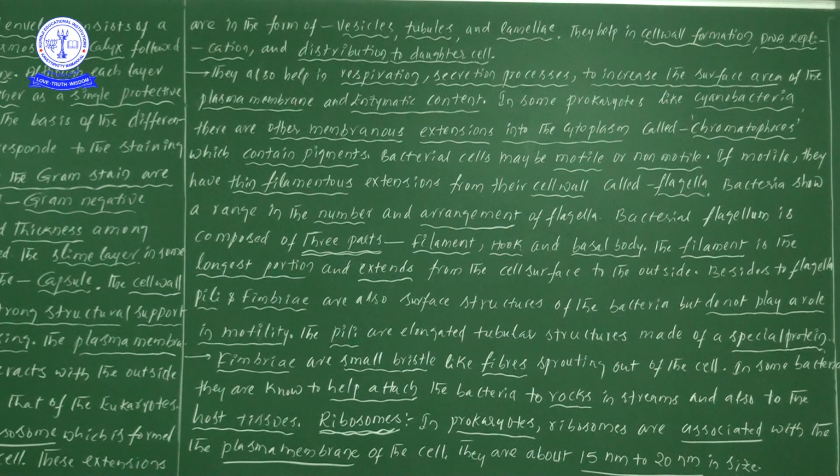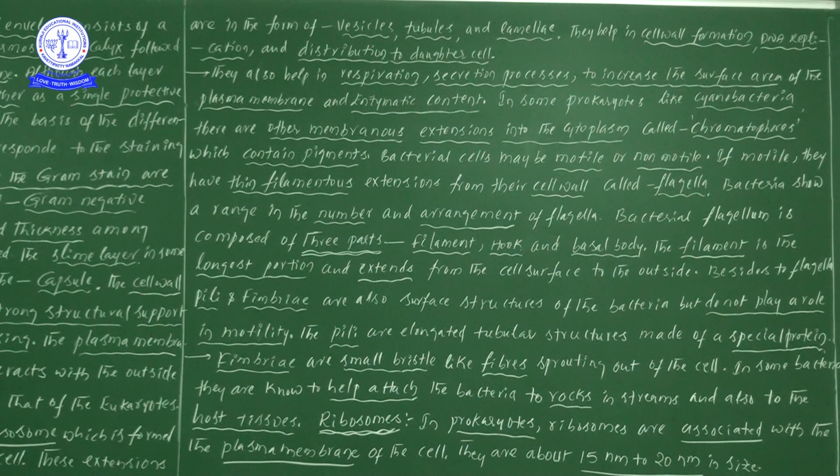Structures-wise there are different types: flagella, pili, fimbriae. But the organ which helps in locomotion, we can say very clearly, is the filament. Pili and fimbriae do not help in motility or locomotion. When the organism would like to move from one place to another, from our subject point of view we call it motility or locomotion.